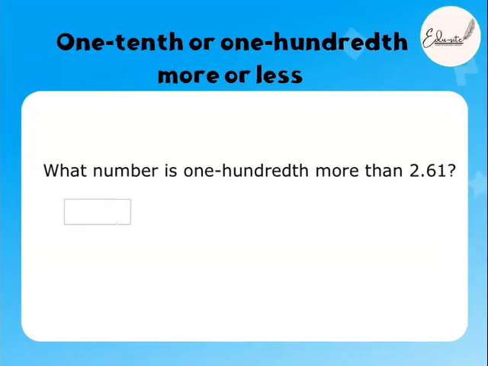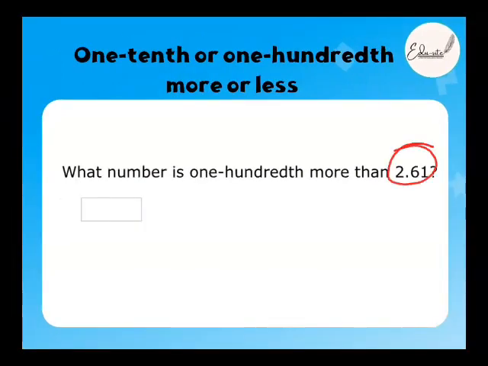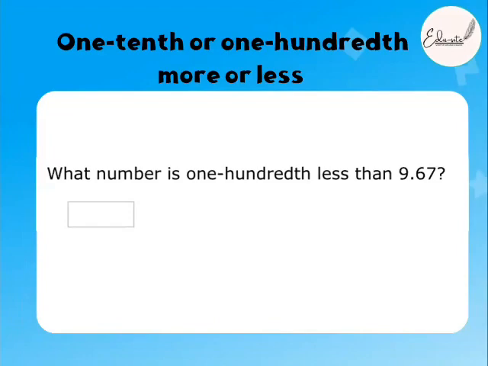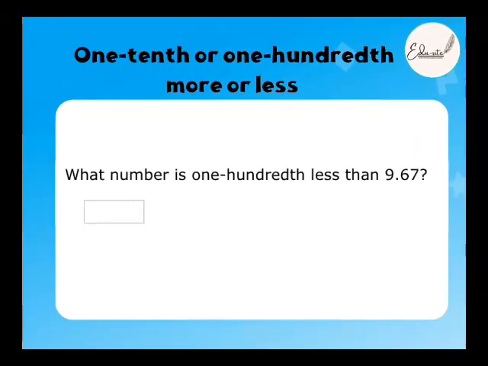Quickly tell me. 2.61. The hundredth more. How do we do this? Add one more to the hundredths place. Yes, very good. Mashallah, Alhamdulillah, beta. Okay, again, a hundredth less than 9.67.